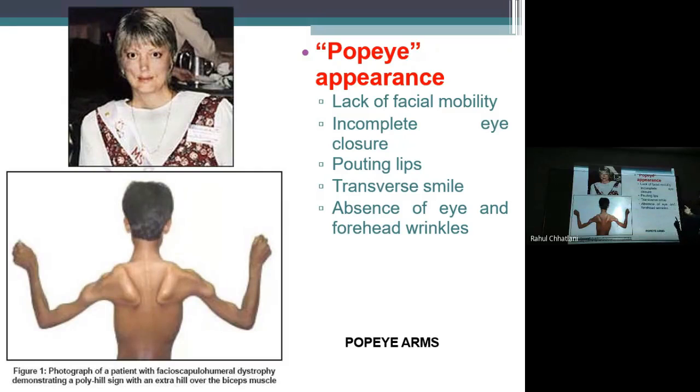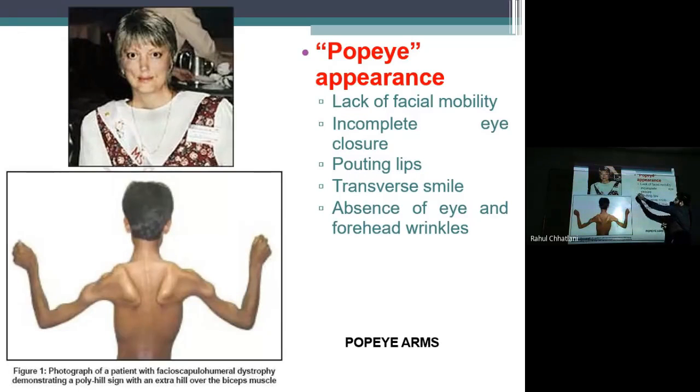So facial appearance: lack of facial mobility, incomplete eye closure, pouting of lips, transverse smile, absence of eye and forehead wrinkles. First, lack of facial mobility, facial expressions. Yes, all the muscles of the face, as you already have submitted an assignment on it, will not be contracted. Why? Because they are atrophied, atrophied because of muscular dystrophy.